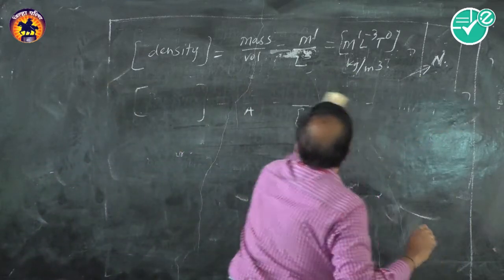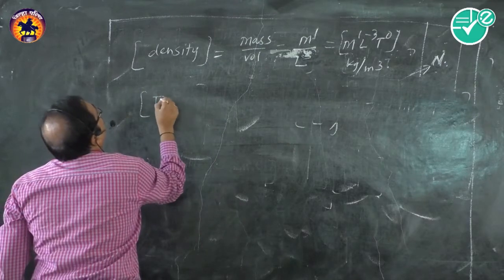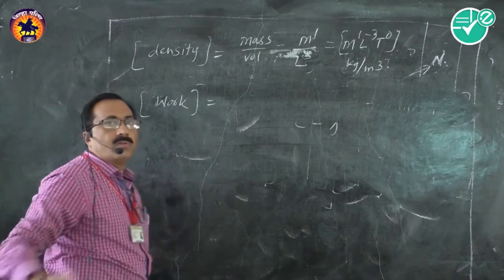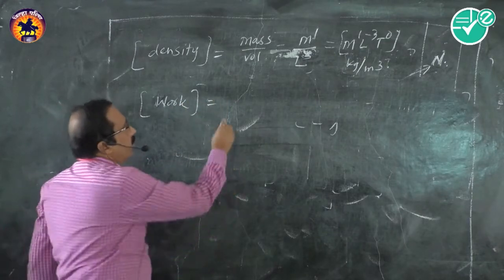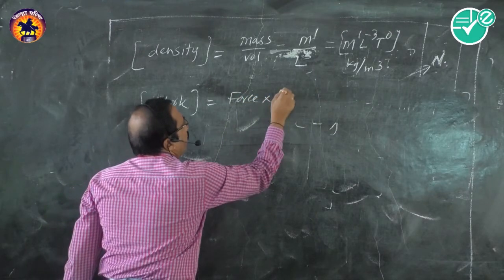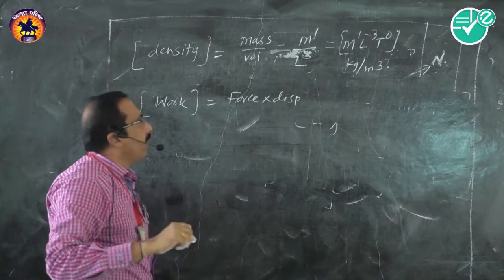Let us find the dimensions of work done first of all. What is the formula of work? The formula of work done is force into displacement. You know this formula? Force into displacement, isn't it?